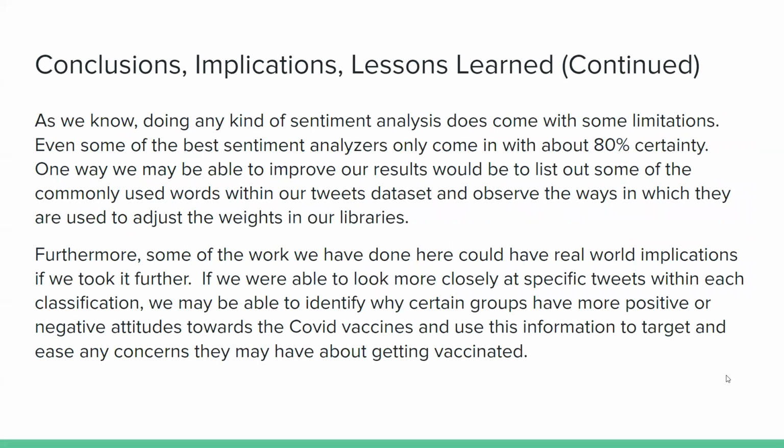As we know, doing any kind of sentiment analysis does come with some limitations. Even some of the best sentiment analyzers only come in with about 80% certainty. One way that we might be able to improve our results on this would be to list out some of the most commonly used words within our tweets and observe if they are used in positive or negative ways. Then we can go back to adjust the weights in our libraries and more accurately classify things.